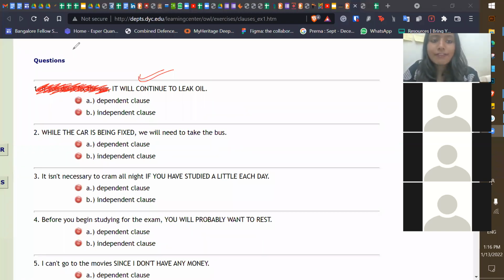We don't have that. Okay, whenever you are thinking this way, try to hide the next one also. If I remove this one, if you don't fix the car, tell me if this is complete or incomplete. This is a complete sentence. If you don't fix the car, incomplete.